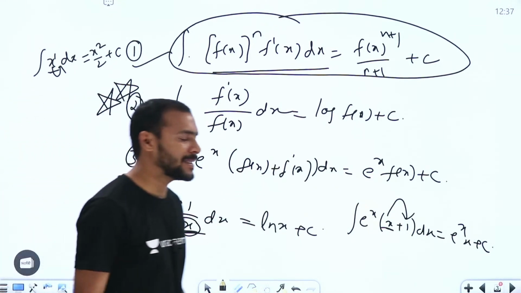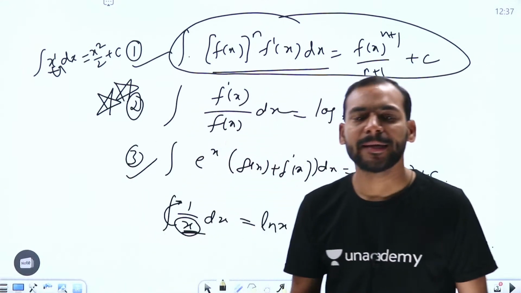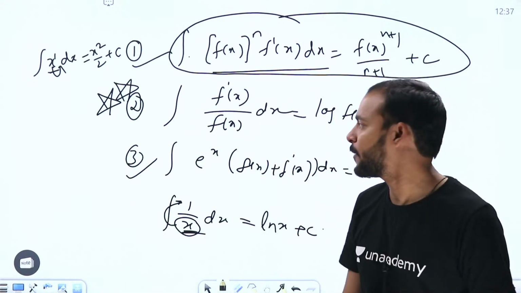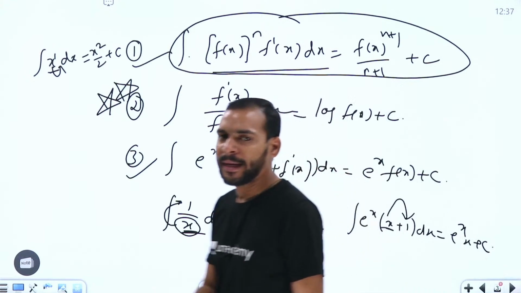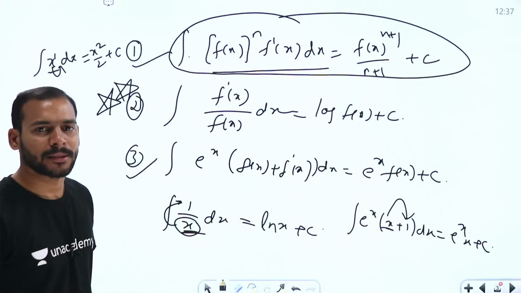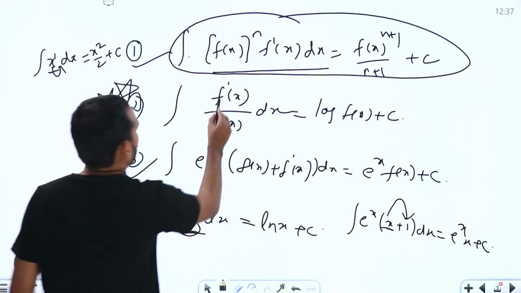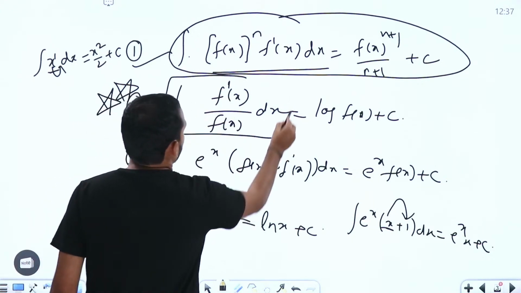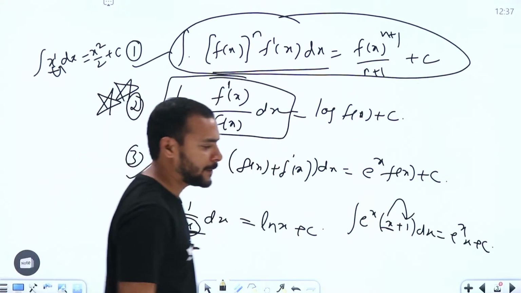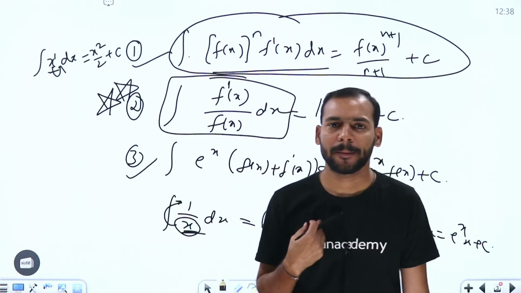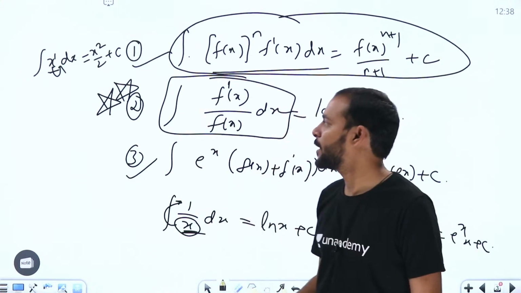So these are the three standard results that we need to remember in order to make the integration simpler. Most of the formulas we have seen, integral tan x, integral cot x, all those things are because of this formula only. So these are the three important results to remember, and with that we can solve most of the integration questions.